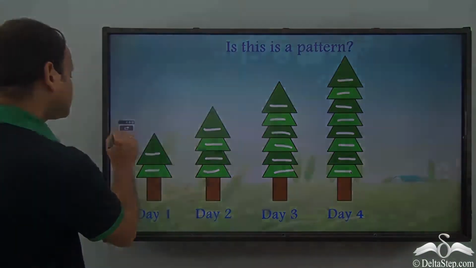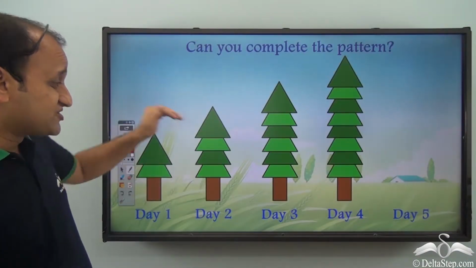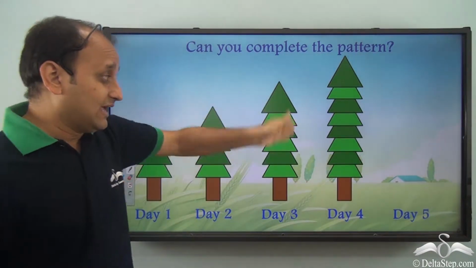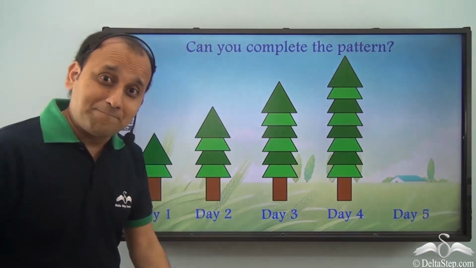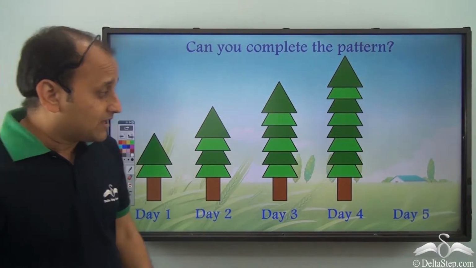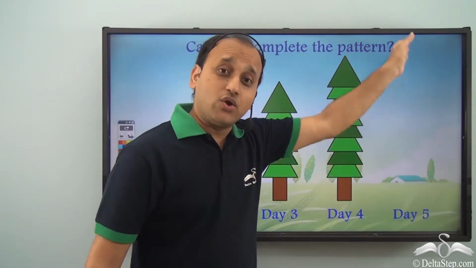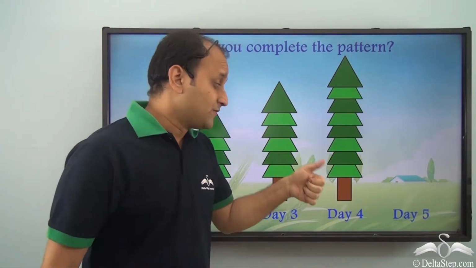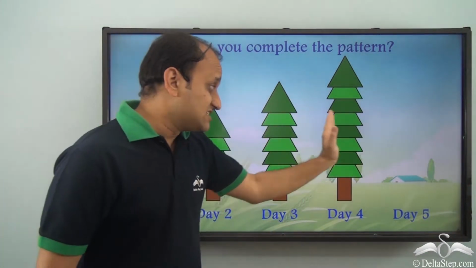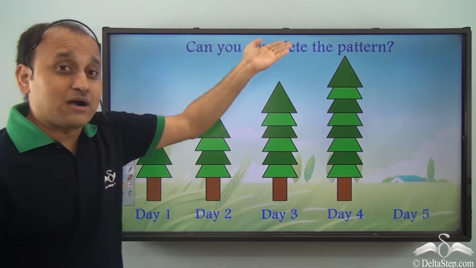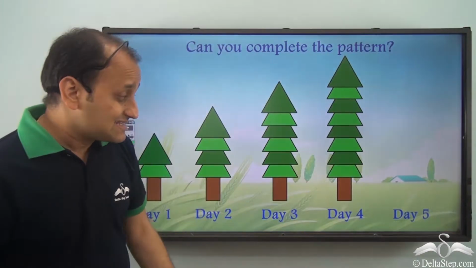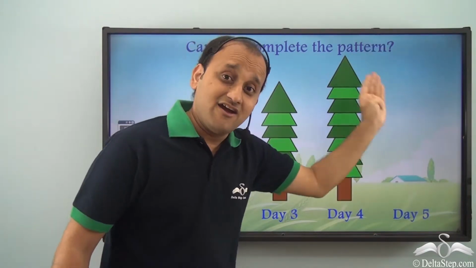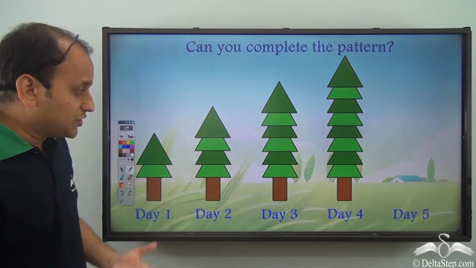Now we know that this tree is showing a pattern. So it is increasing according to a pattern. So can you tell me, how will the tree look like on day 5 if we follow this particular pattern? So if we are following this pattern, then can you complete the pattern? That is, how tall will be this tree on day 5? So what do you think?